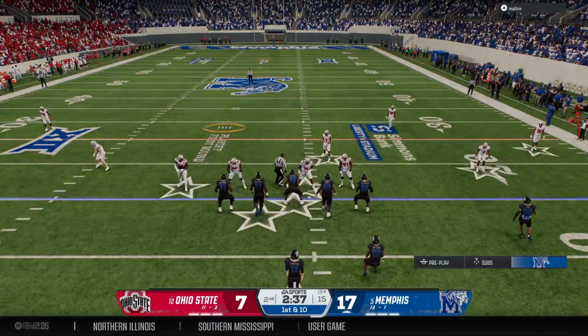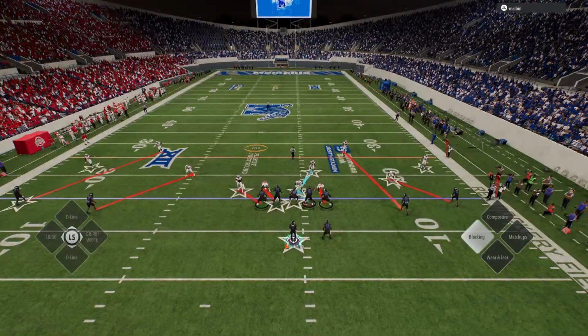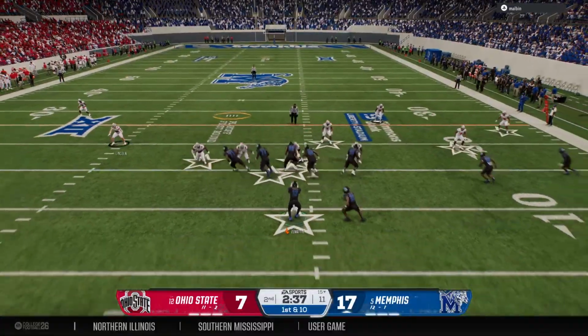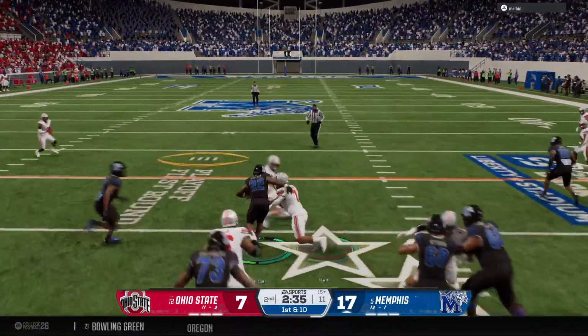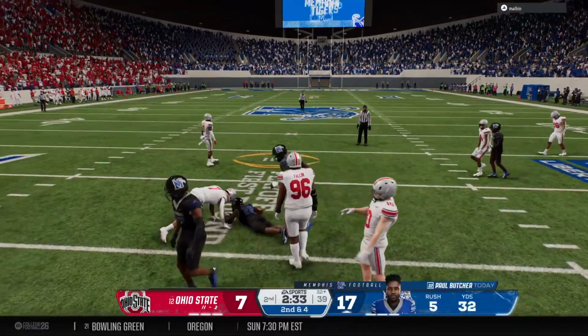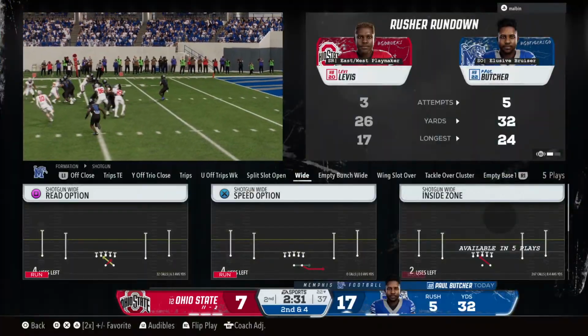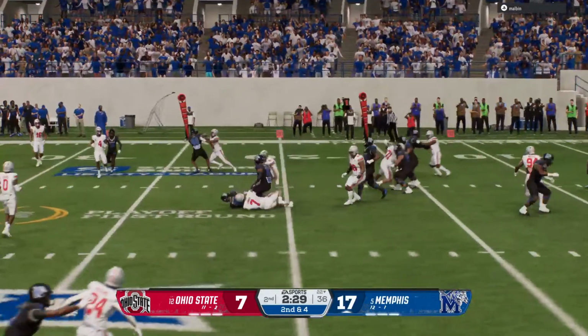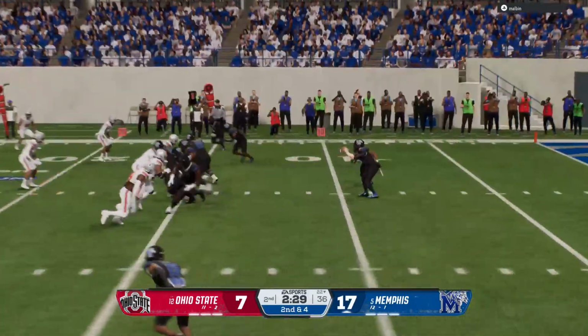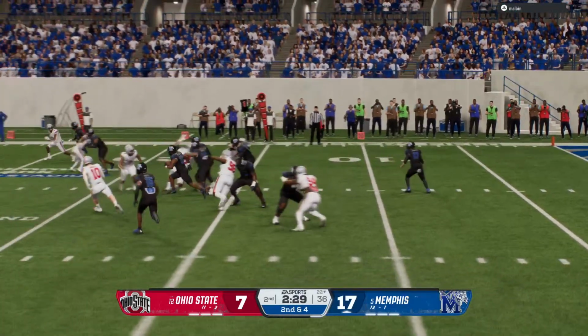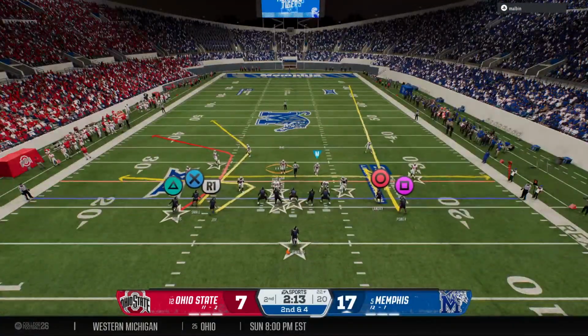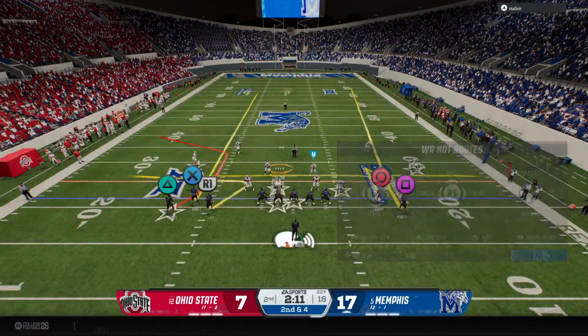So the first play of the drive coming up here, under 3 minutes to play before half. And from the shotgun, an inside handoff. What a great job to be able to establish some rhythm to an offense. When you can run the football like this, it just opens up the playbook. You can continue to run. You can go to play action. You really keep the defense on their heels when you can run the ball like this.